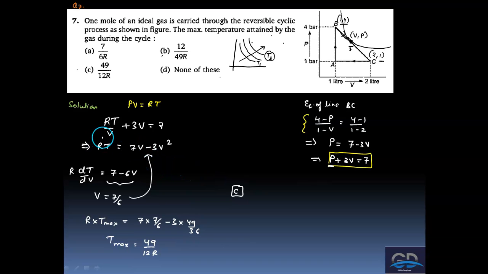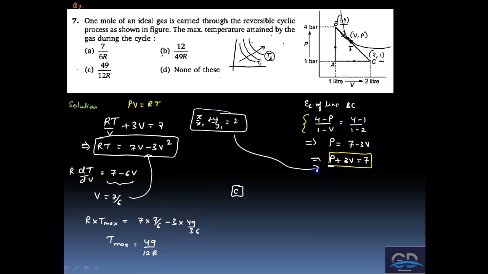Now, this maxima you can also find by completing the squares, right? We can complete the square and hence find the maxima. Also, because xy is a constant, we can find the rectangular hyperbola equation: x upon x1 plus y upon y1 is equal to 2. We can compare, and instantaneously with this line we can find the maxima.